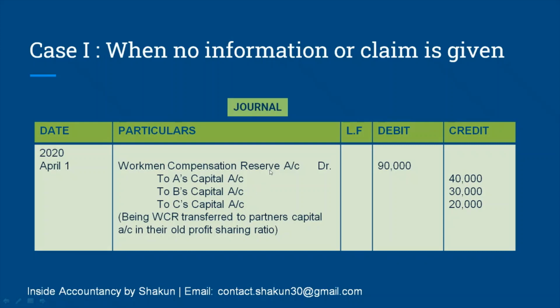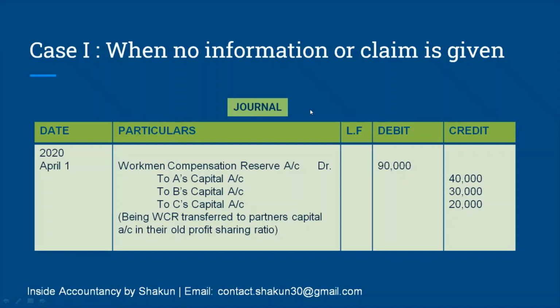So we have just written off our reserve. The reserve had a credit balance. We are debiting it because we are writing it off, and it is distributed amongst the partners in their old ratio. Why have we passed this entry? Because no claim was given. There was no information regarding claim.